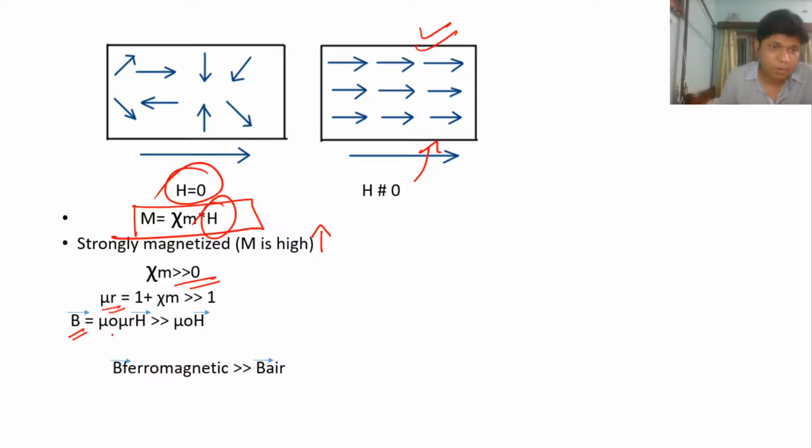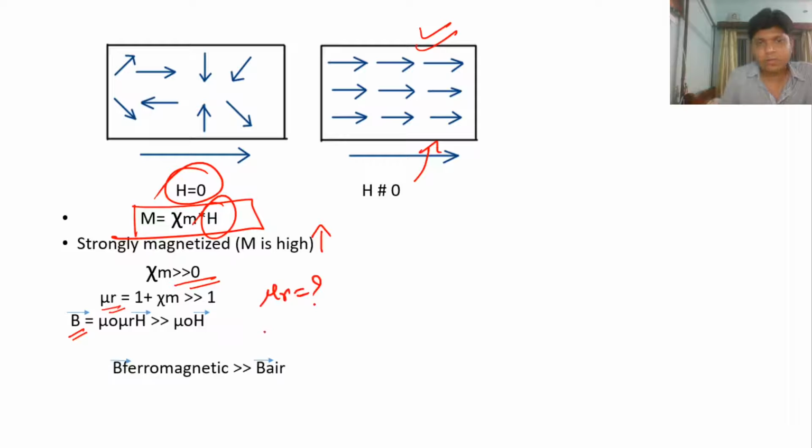The expression of magnetic flux density is the product of the permeability and the external magnetic field. The permeability is the product of the absolute permeability and the relative permeability. For any kind of magnetic material, like paramagnetic, diamagnetic, or ferromagnetic material, we have some value of relative permeability.